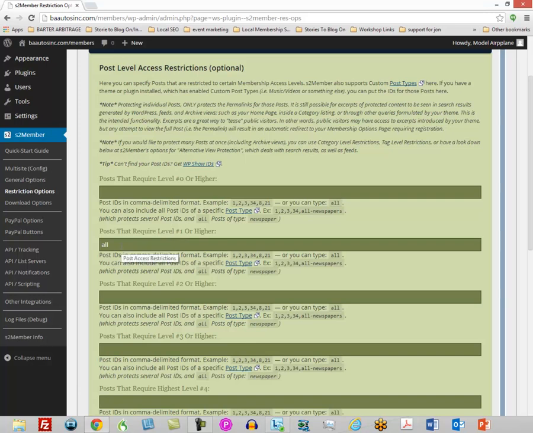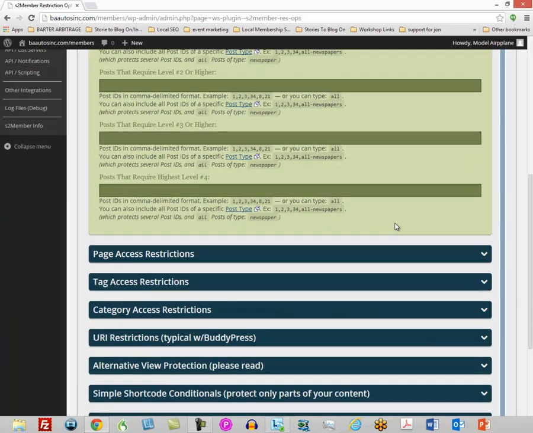That is what you want to do. Now we're gonna actually do this every post, and we're gonna protect every post. But you can actually go into S2 member and say you want every post protected. So no one outside of the membership can access any post, and this will protect all of your content. So you want to make sure that you do that and put all in that area.